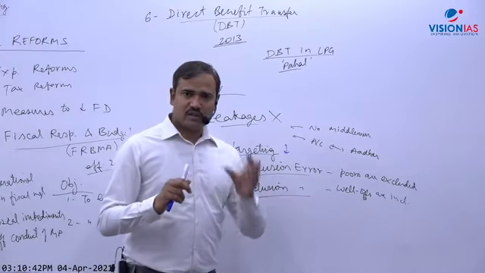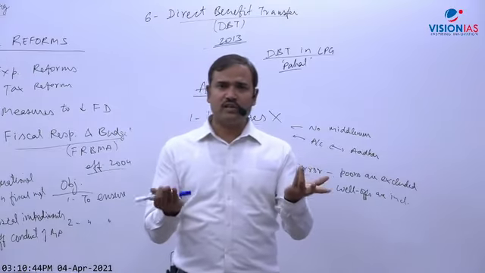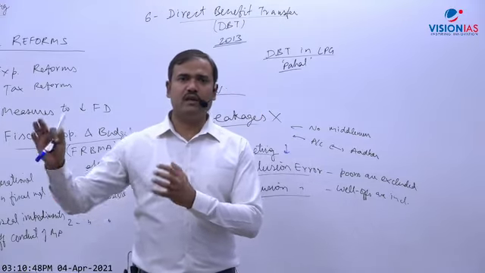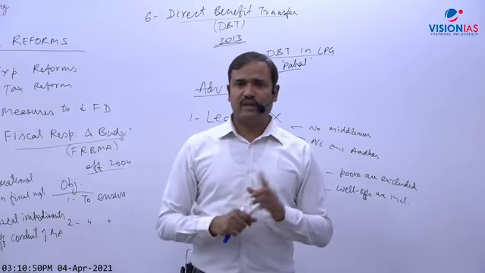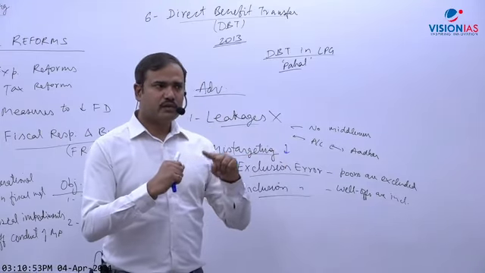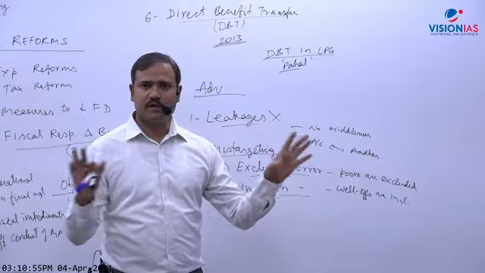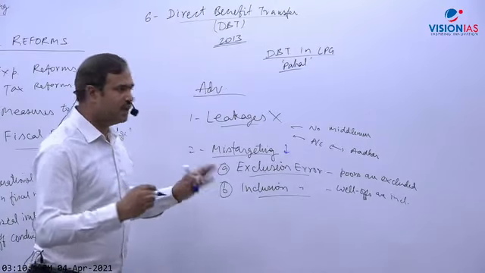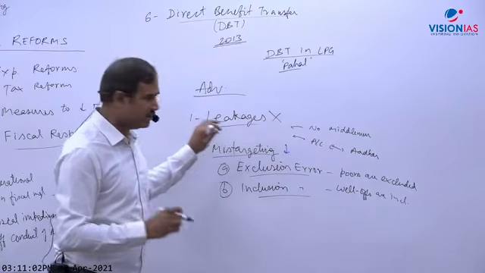Okay, but in case of product subsidy, anybody can use the product. There is no trace of that. So, got the point? Mistargeting was very easy in that subsidy. An LPG cylinder, anybody can take and use. But here, how much money is transferred in whose account will be 100% transparent. Clear? So this will reduce but not eliminate. But this will almost eliminate leakages.